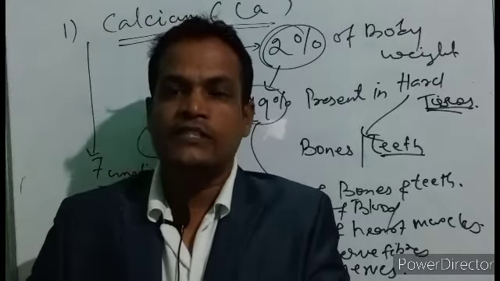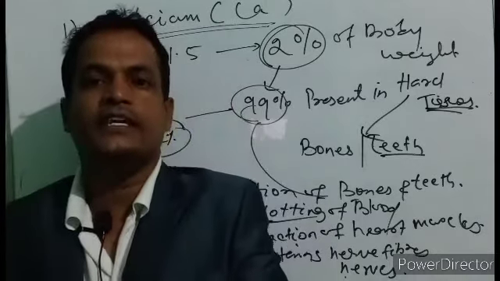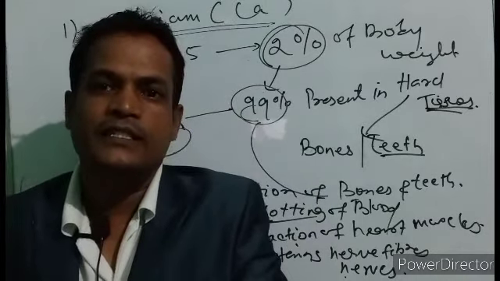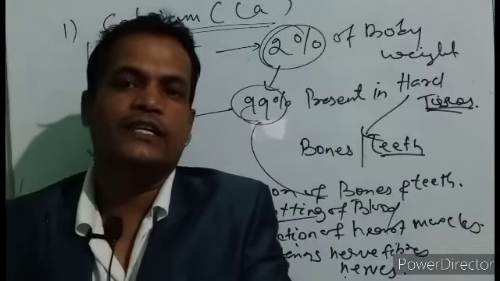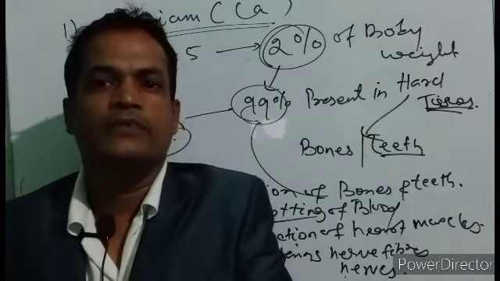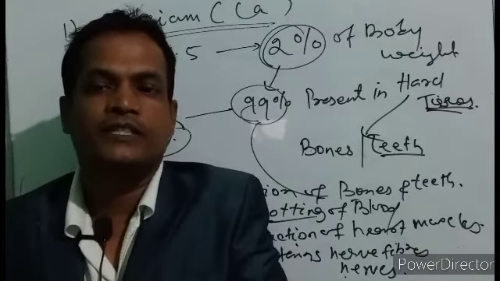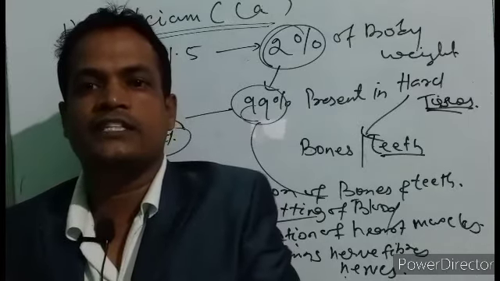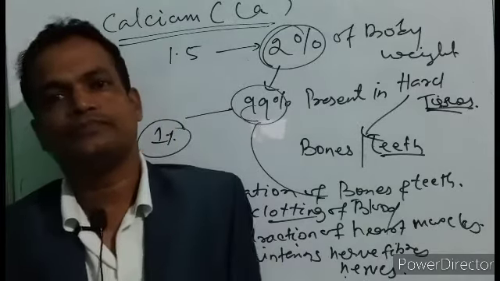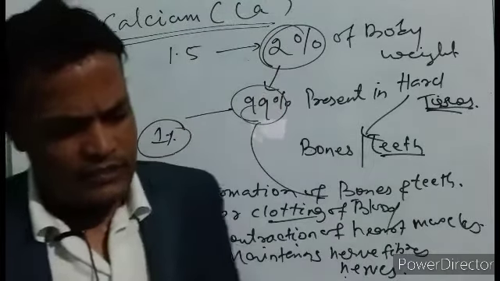That may be partial paralysis or total paralysis. If a particular part is not functioning, the nervous system causes paralysis, and if the whole body is not responding, that is whole body paralysis. Is it right? So these are the important functions.